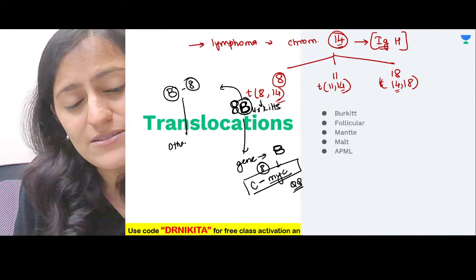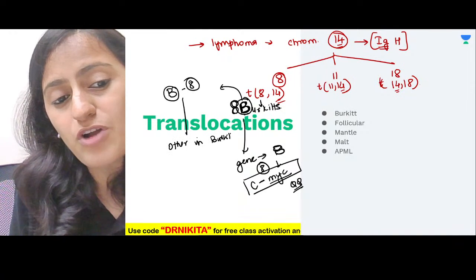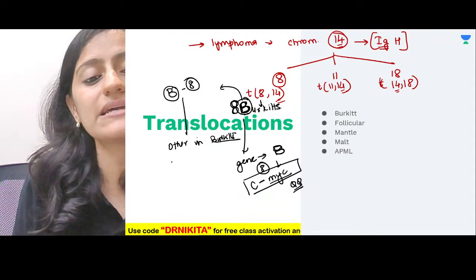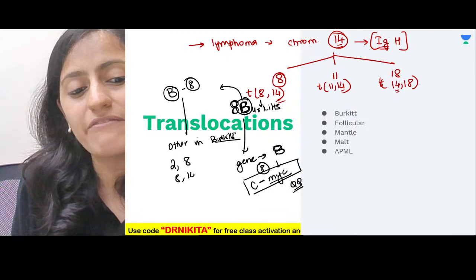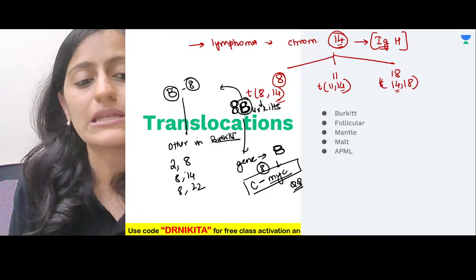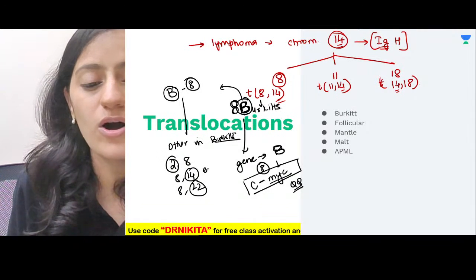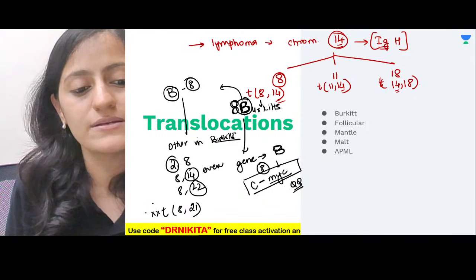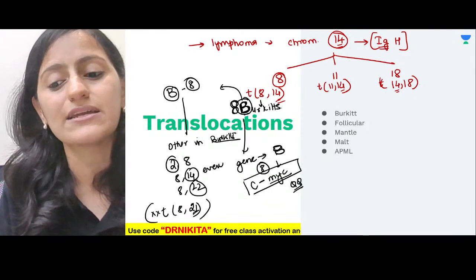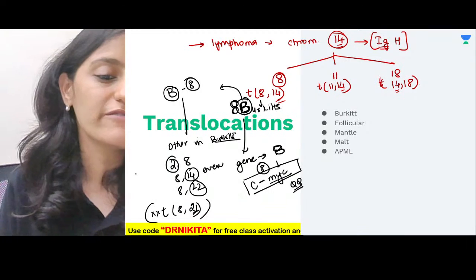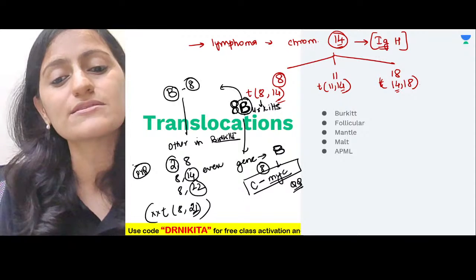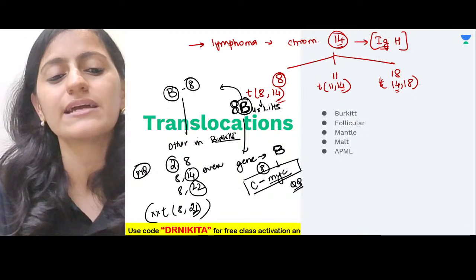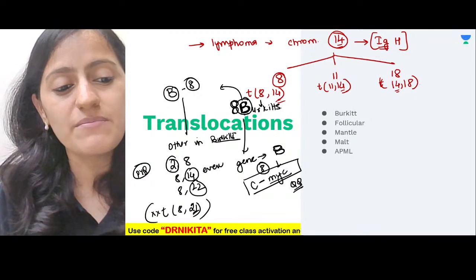What are the other translocations in Burkitt's apart from 8-14? Remember the even numbers: 2-8, 8-14 and 8-22. The other chromosome involved is always an even number. You don't have translocation 8-21, because 21 is an odd number. This is one of the previously asked questions: which of the following translocations is not seen in Burkitt's? It is translocation 8-21.